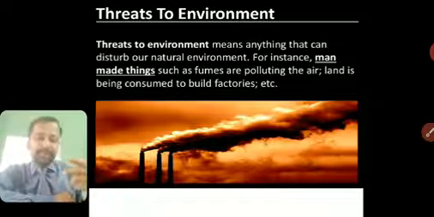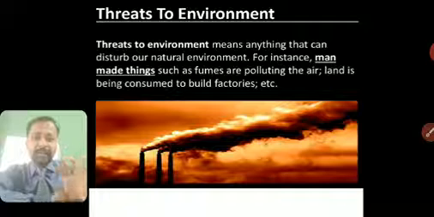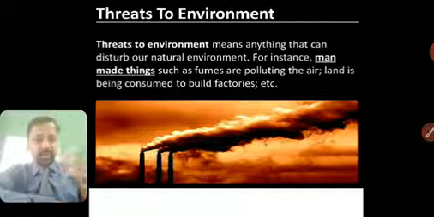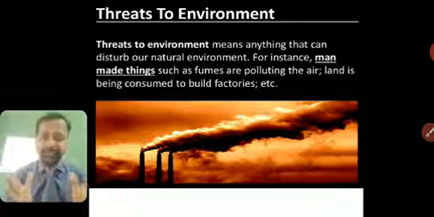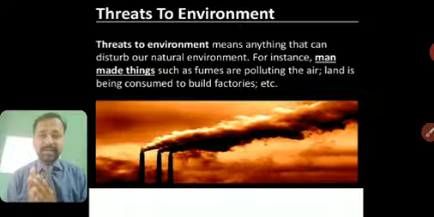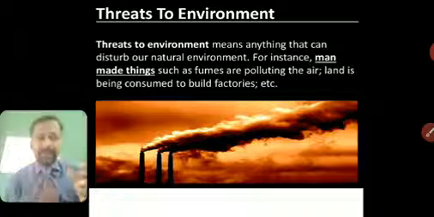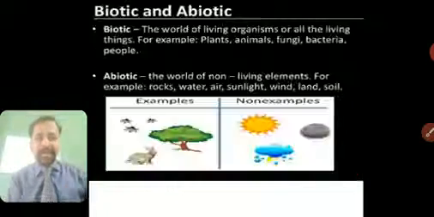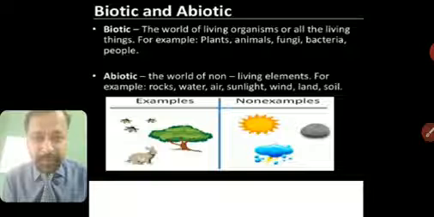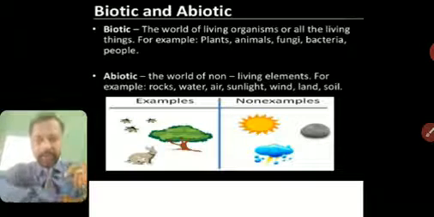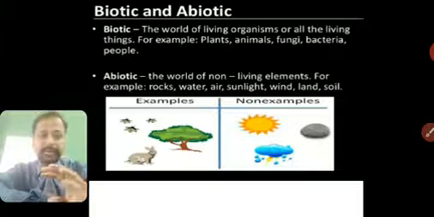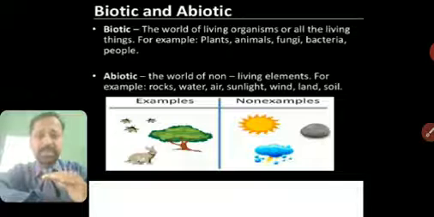Now, if you remember, earlier we had seen that there are different components of environment. In the environment which you look around, there are living things and non-living things. When you try to classify it, we call them biotic and abiotic. Biotic are those components of environment which are living things.